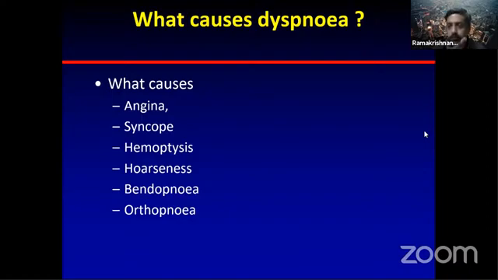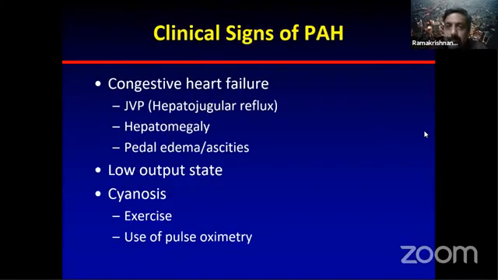So we did a very nice study. Now we find that at least a quarter of them actually bleed because of an aortopulmonary collateral. And there could be thrombosis in them, because in situ thrombosis can happen. It could be chronic thromboembolic PH producing hemoptysis. Hemoptysis is well known to occur in Eisenmenger syndrome. There are various causes, multiple causes can be there. And even bendopnea has been reported in IPH, and orthopnea has been reported in them.